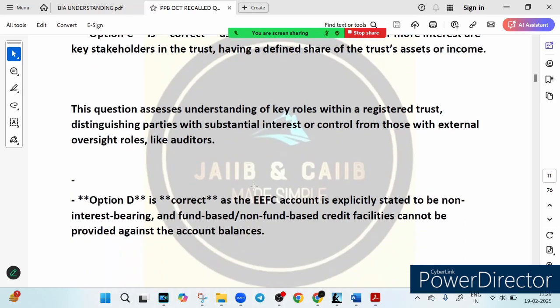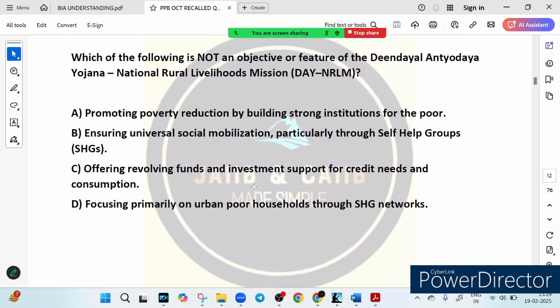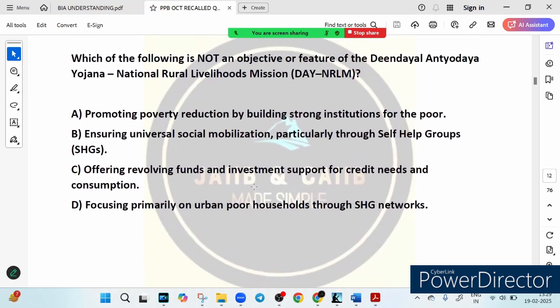Now let's see the next question. The next question is, which of the following is not a feature of Deen Dayal Antyodaya Yojana, that is DAY-NRLM? Which is not a feature? This is the question, right?